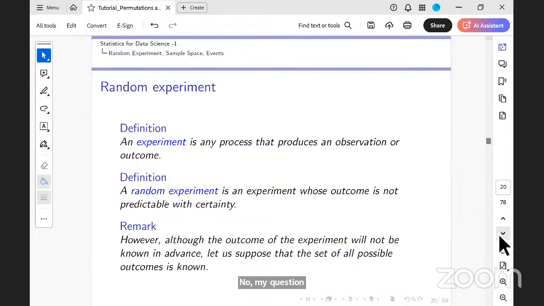There can be an element of chance, ma'am. We can only guess; we cannot predict. What is a random experiment? If I tell you it's a random experiment, what are the outcomes of this random experiment today?